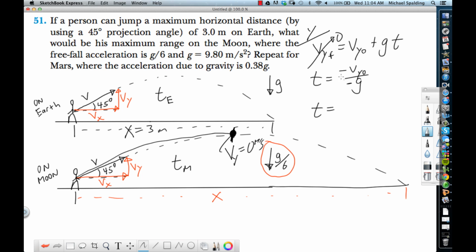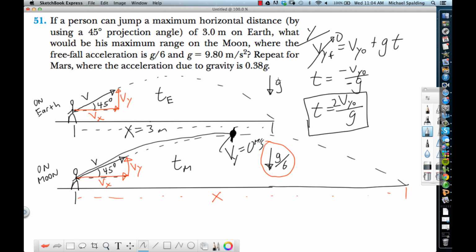So the time to the maximum height is Vy initial over g. So what's the total time going to be? We would have to double it, right? Multiply by 2. So this is an equation for the total time in the air.